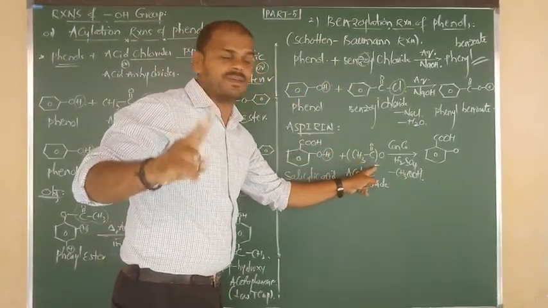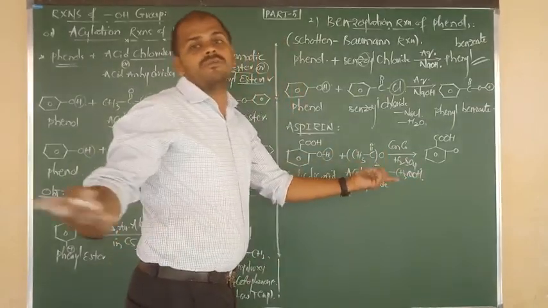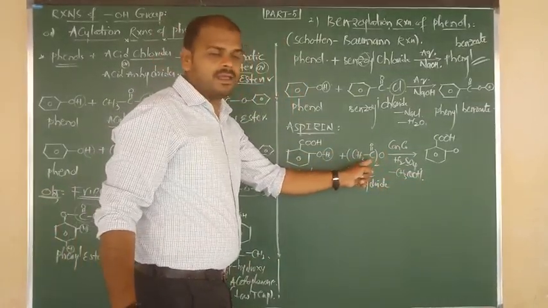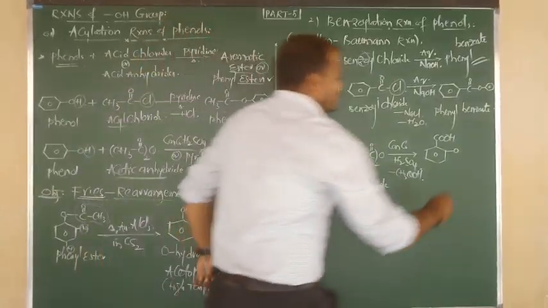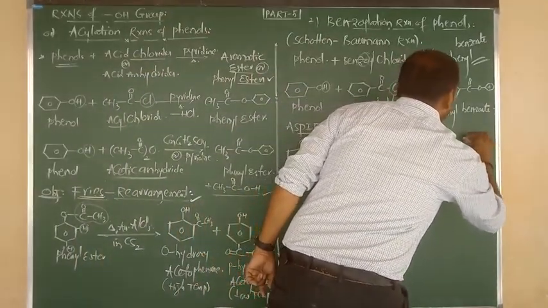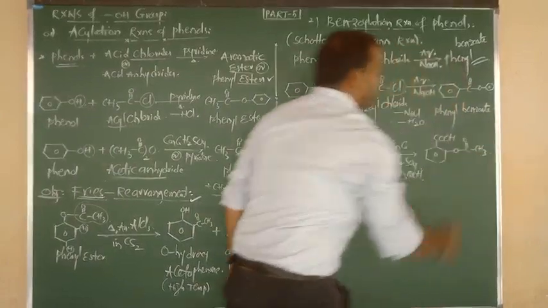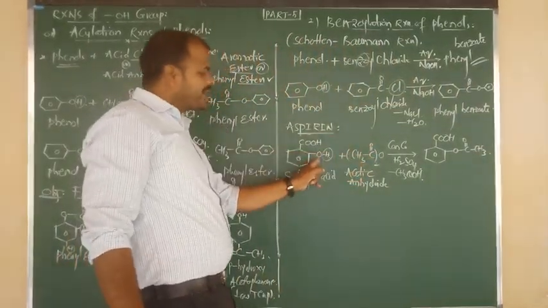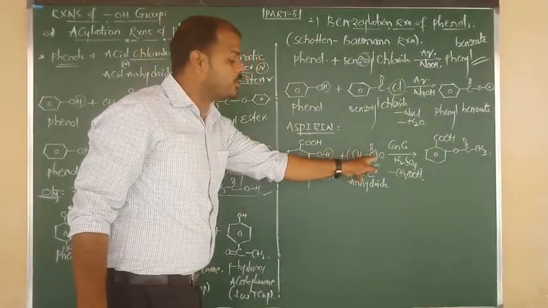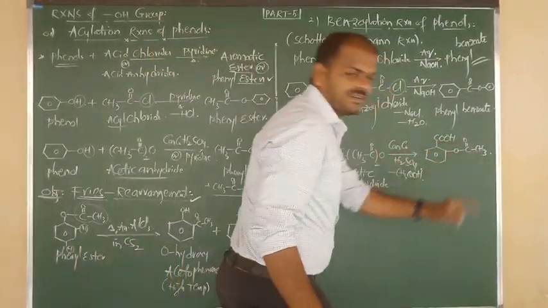Two acyl groups. One acyl is removed in the form of acetic acid. The other acyl attacks upon O minus of the benzene ring. So here I write C double bond O CH3, C double bond O CH3. I have written it upon O, meaning the acyl group replaces the position of hydrogen.